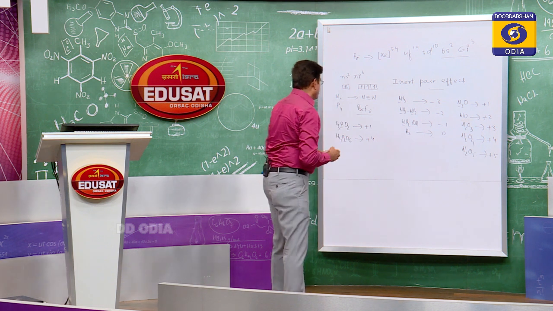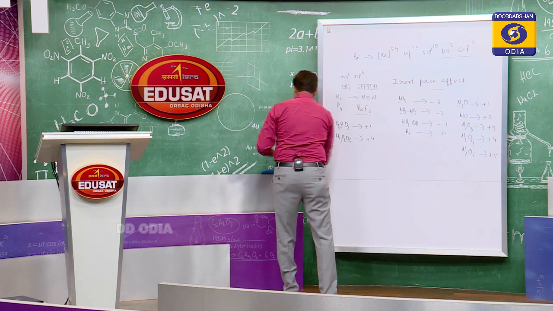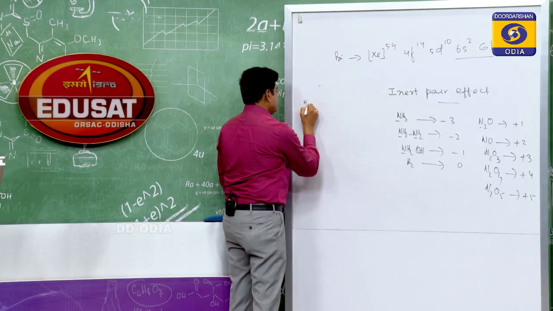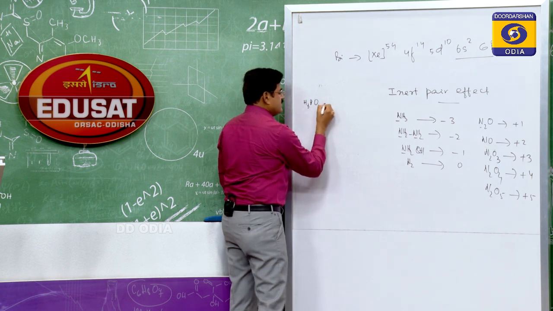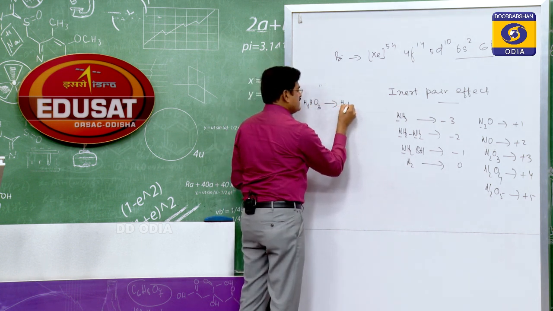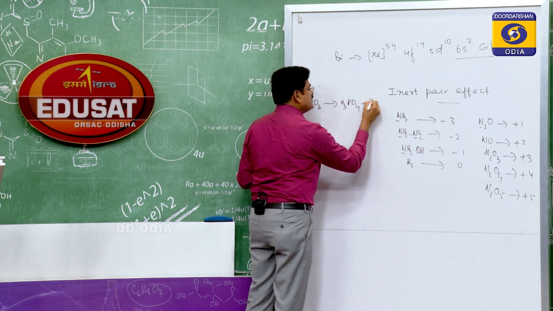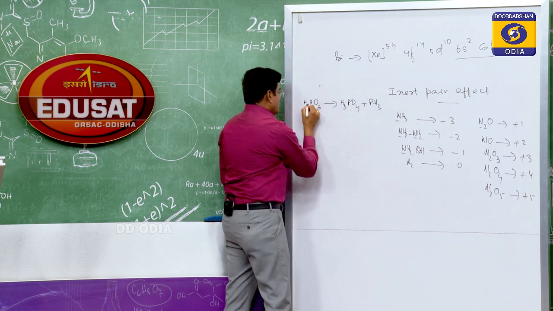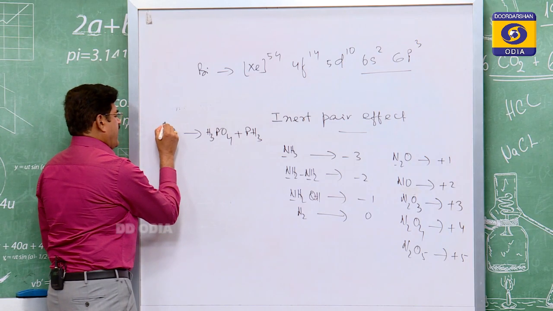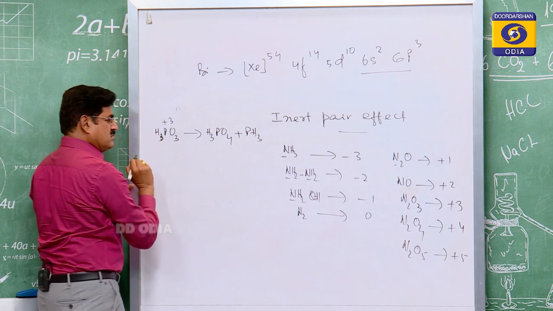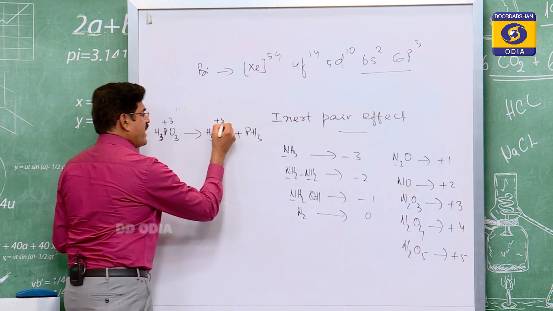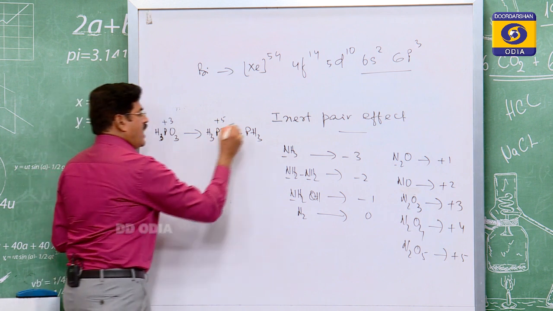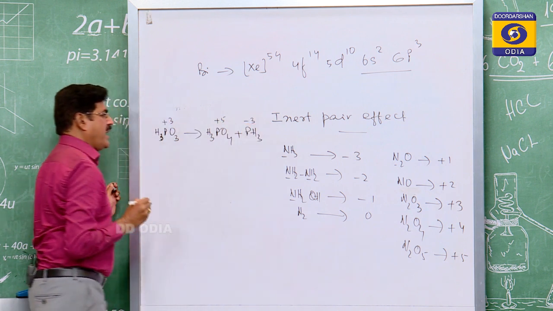Just look at the whiteboard. Intermediate oxidation state, this is +3. Oxidation state +5. Oxidation state -3.